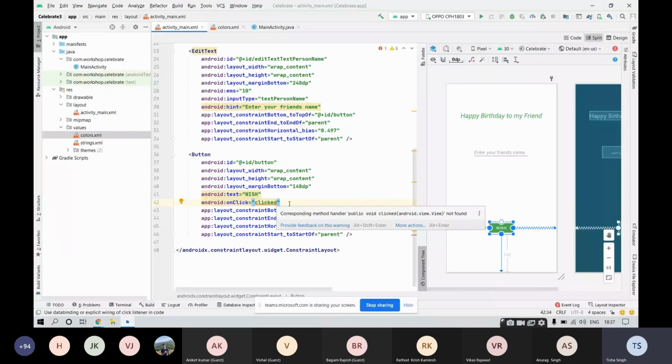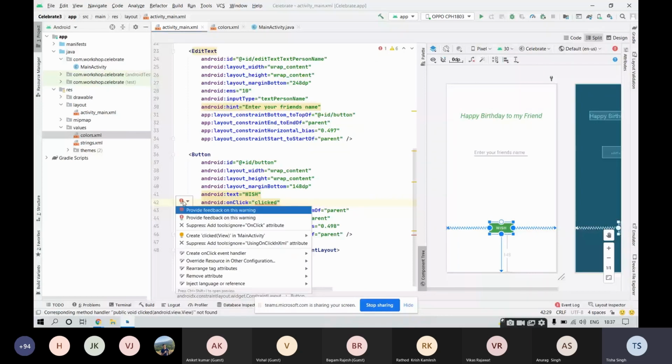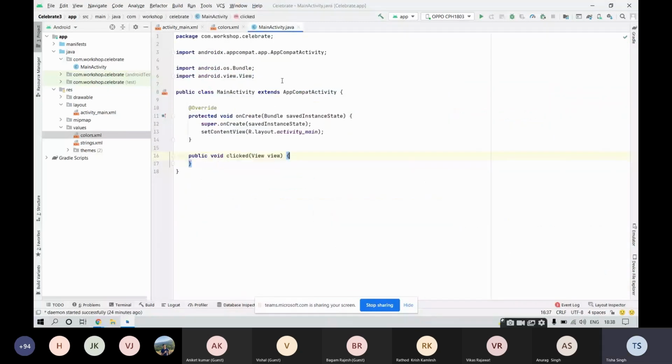So in order to solve this error, go over here, this bulb-like icon, and you will be getting an option, create clicked view in main activity. So you will be able to create this function by clicking on this button. You would be able to create a function in your main activity, this one, MainActivity.java. So click on this create clicked view in main activity. Once I have clicked over there, you can see that now a public void function called clicked has been created in your MainActivity.java.